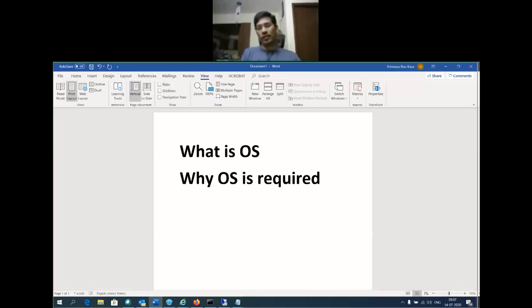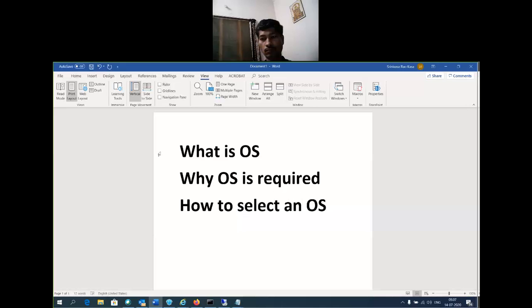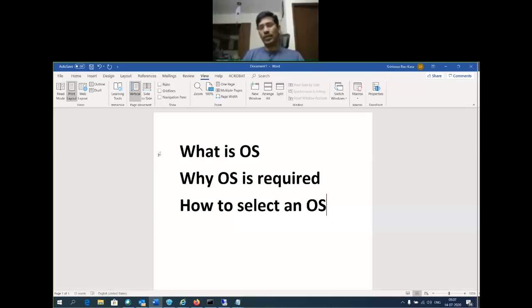Why is an OS required? How to select an OS? Before understanding the OS, first we need to understand why an operating system is required.